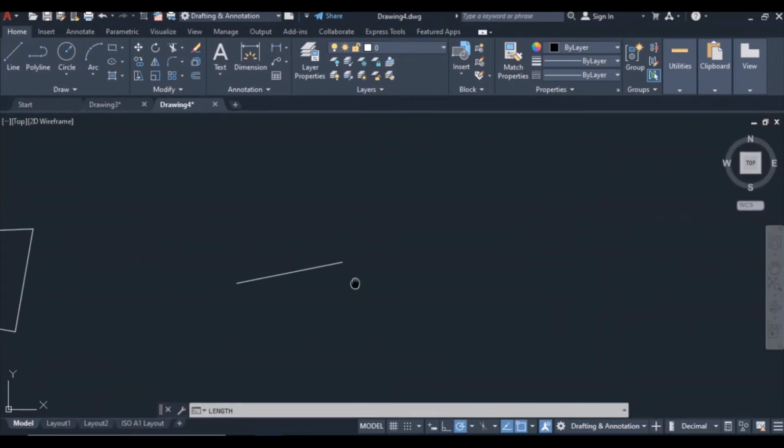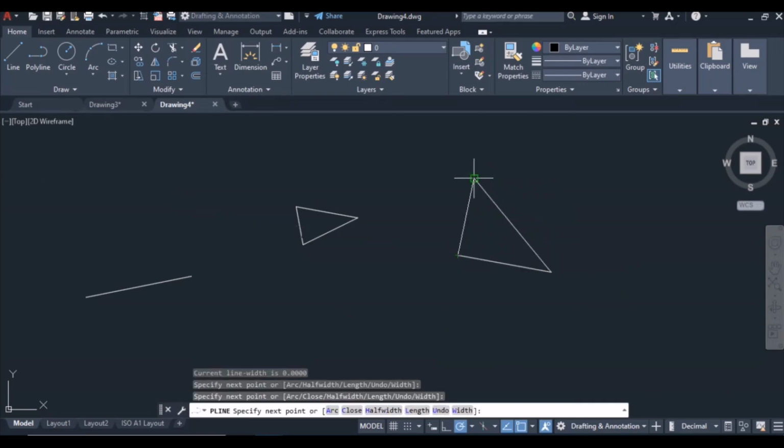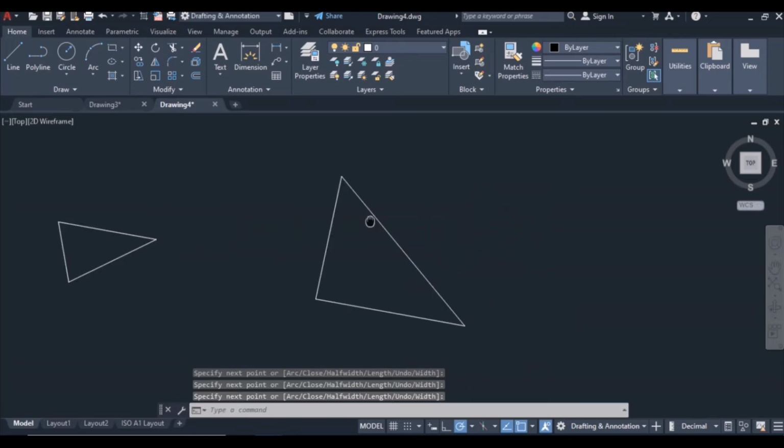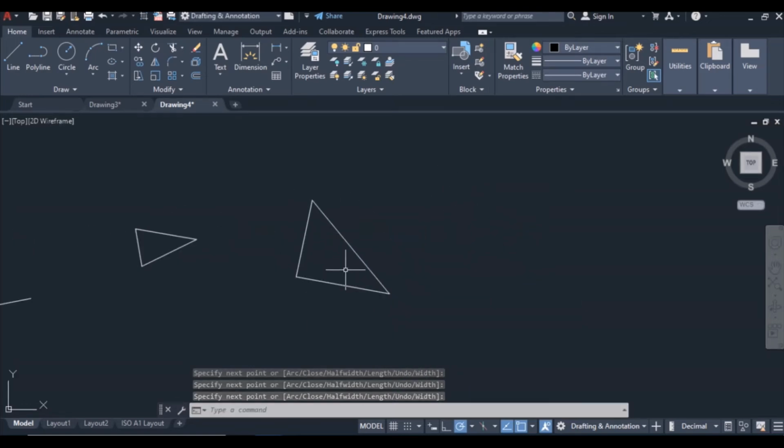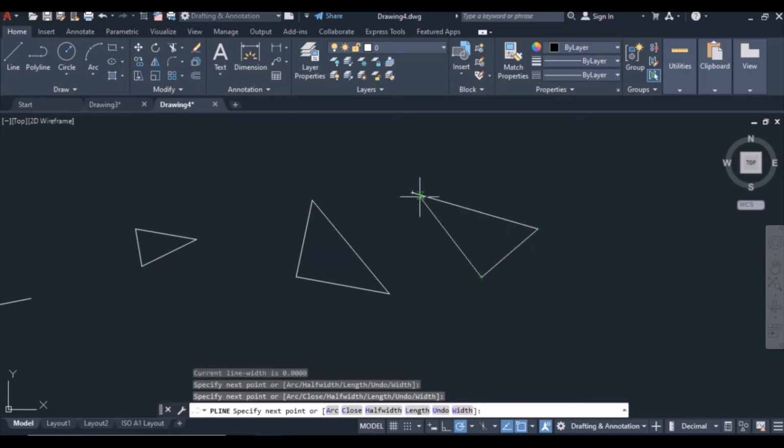So let's say I've drawn my line here. That's a command to draw a line. Press enter. I can draw a polyline, close, press enter again. So for me to repeat drawing polyline, I just press enter, and I can easily draw another polyline. Press enter again.